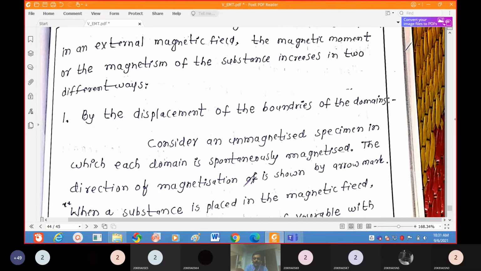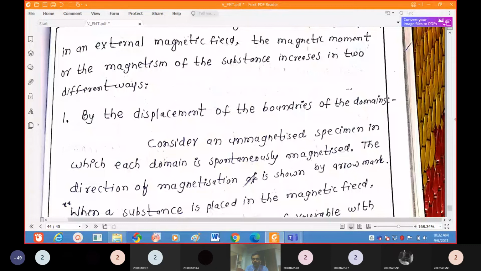Okay, now coming to how those will be magnetized. Based on the domain theory, I will explain how a material will be magnetized. According to domain theory, there are two processes. One is by displacement of boundaries of the domains.